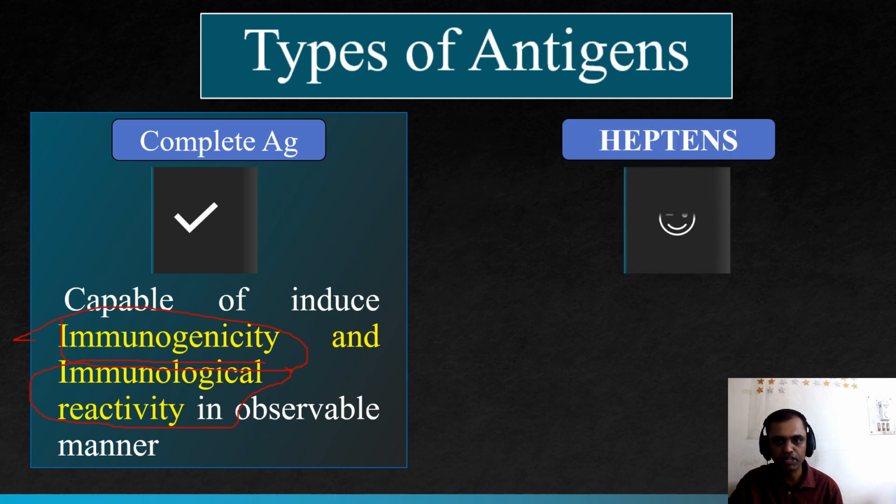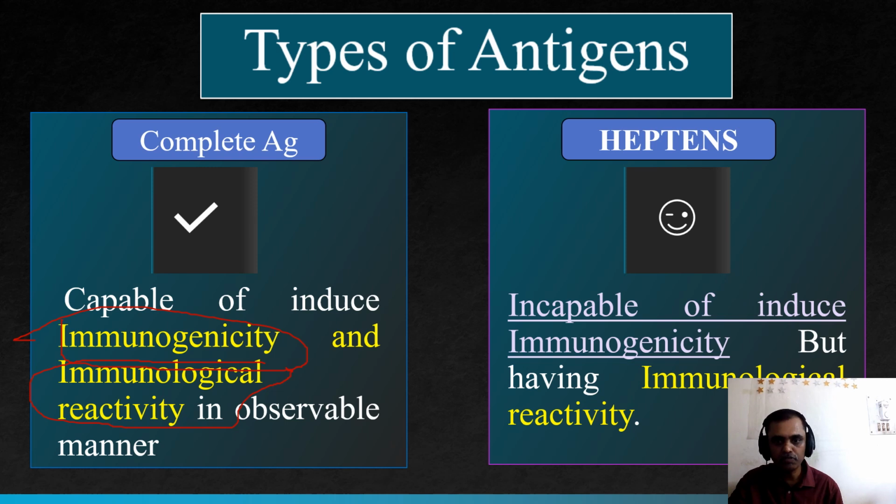What are haptens? Another variety. Hapten means incapable of inducing immunogenicity but having immunological reactivity. So the two properties of antigens are immunogenicity and immunological reactivity. A complete antigen has both properties, but a hapten has only one property: it is incapable of inducing immunogenicity but reacts through immunological reactivity. That means, simply, haptens are unable to induce the antibody but they react with the antibody. So haptens are otherwise known as incomplete antigens.